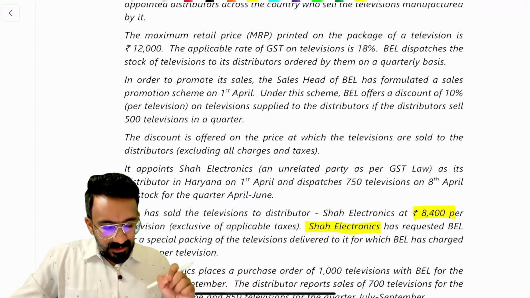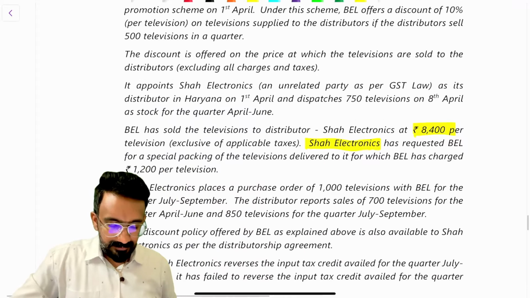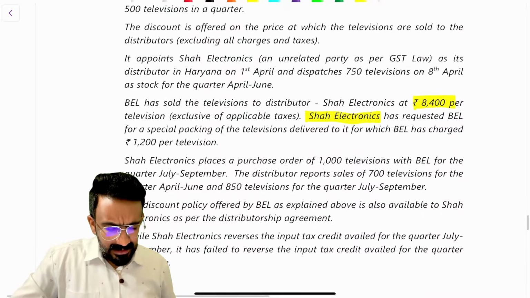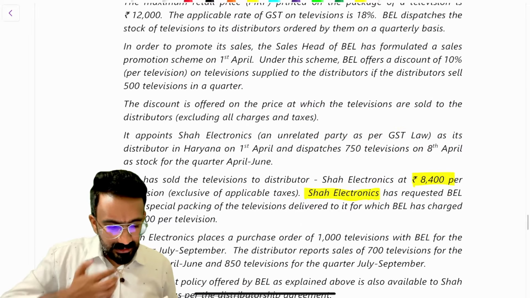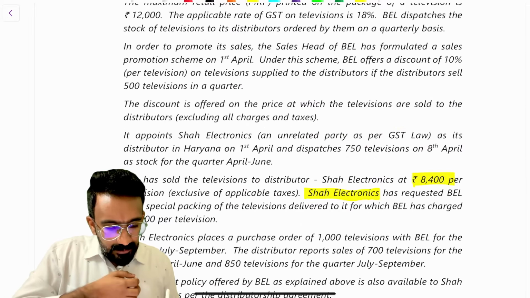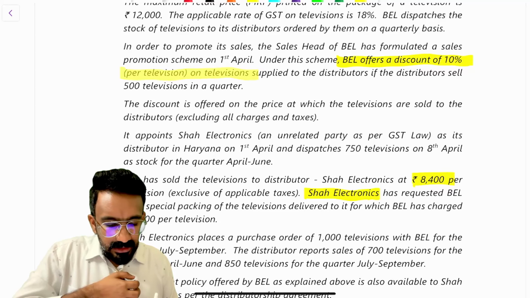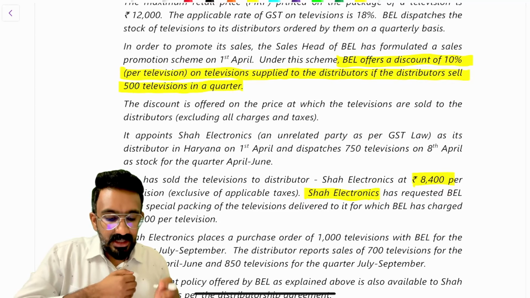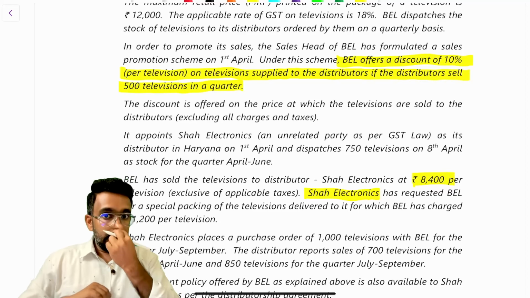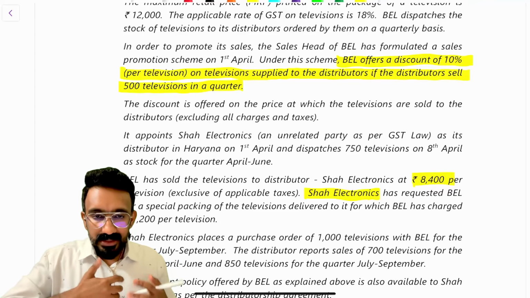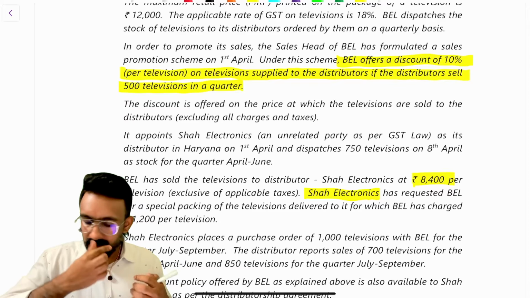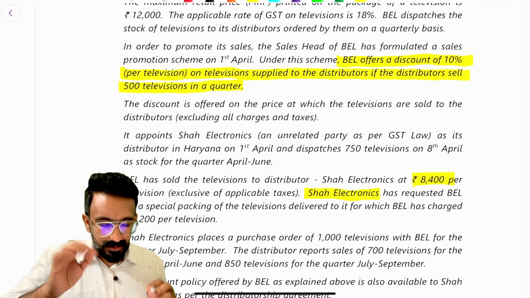Then there is a conditional discount that they give, with the condition that if they reach it, okay, what is that condition they're saying? A discount of 10% on the television supplied to the distributor, if the distributor sells 500 televisions in a quarter, this is given at the beginning. So there is an agreement which says that I'm going to give you a 10% extra discount if you sell 500 units in a quarter.